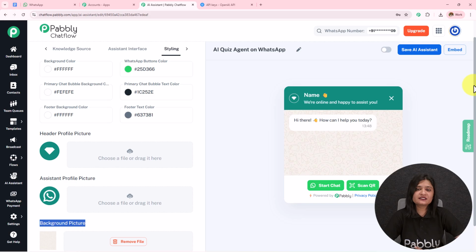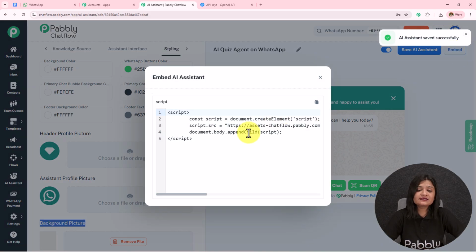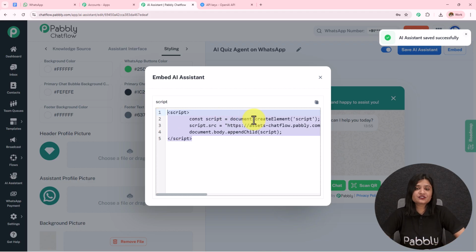We are done creating this AI agent. Now it is necessary that we toggle on this button to keep this active, and then we save this. If we do not save this, all this will be lost. You can also embed this AI assistant using this particular code to your website, such that whenever the customer clicks on that, they will be redirected towards this particular chat.